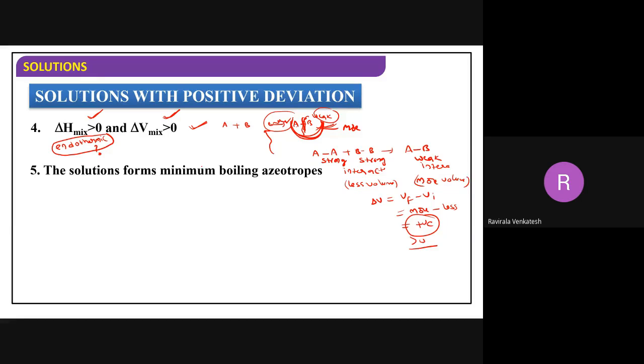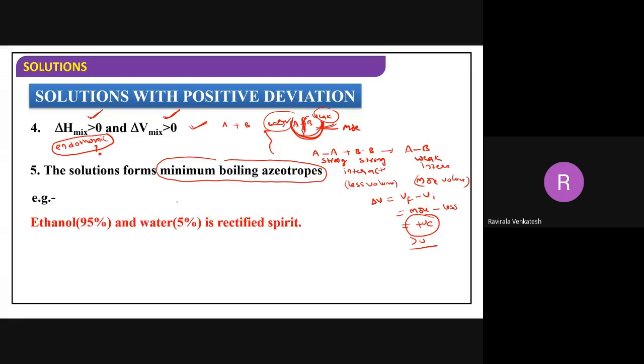The solution forms minimum boiling azeotropes here. What does azeotrope mean? Generally, when you mix 95% ethanol and water, both show positive deviation. Non-ideal solution with positive deviation. Now this is 95%, and this is 5%. This is generally called rectified spirit. If you have 100% alcohol, that is called absolute spirit. If you have 5% water, that is called rectified spirit.